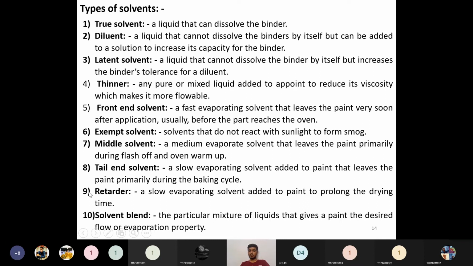Then the next one is a retarder solvent. A slow evaporating solvent added to paint to prolong the drying time. So to prolong the drying time, we add a solvent called a retarder. That has specific applications in some industries.